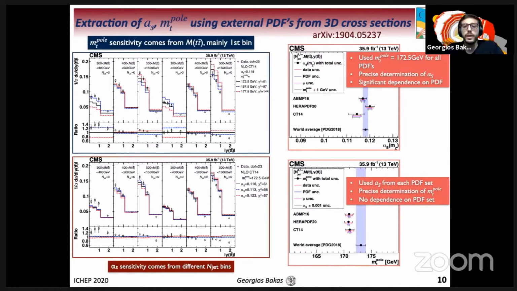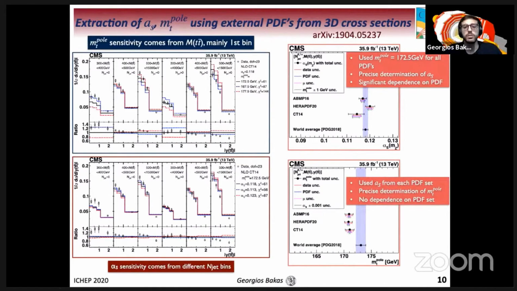So the values of the strong coupling strength and the top quark pole mass are extracted by calculating a chi-squared between data and the NLO predictions as a function of the input strong coupling strength or the top quark pole mass, and approximating this dependence with a parabola. The minimum of this parabola is taken to be the extracted strong coupling strength or top quark pole mass respectively. Now, the extracted values at NLO are compared on the right to the world average.